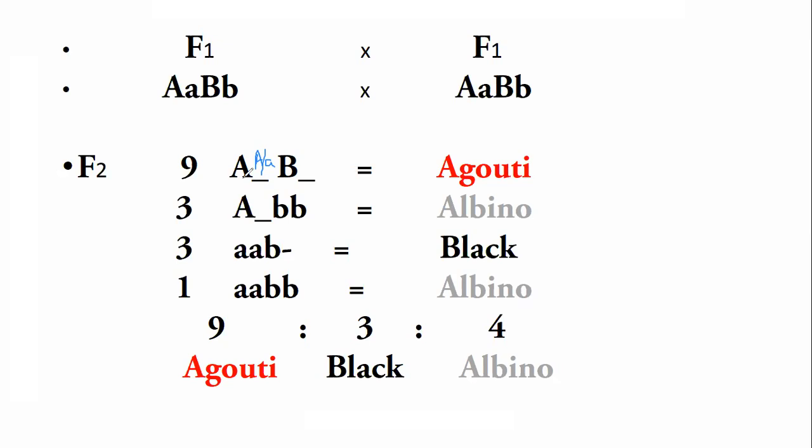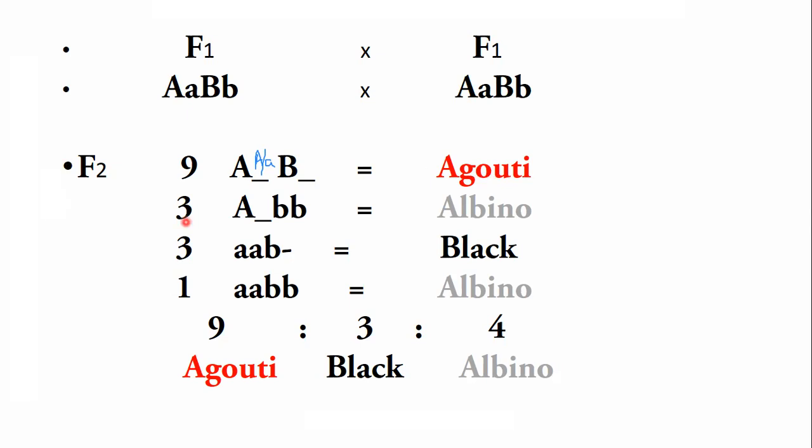It means A capital is the dominant allele, so its partner may be a dominant copy or a recessive copy, but the phenotype remains the same. Similarly, along with the dominant B, the other copy may be a dominant B or a recessive b, but the phenotype remains the same. So that's why the dash is present. So 9 cases are there with A capital dash and B capital dash, and its phenotype is agouti.